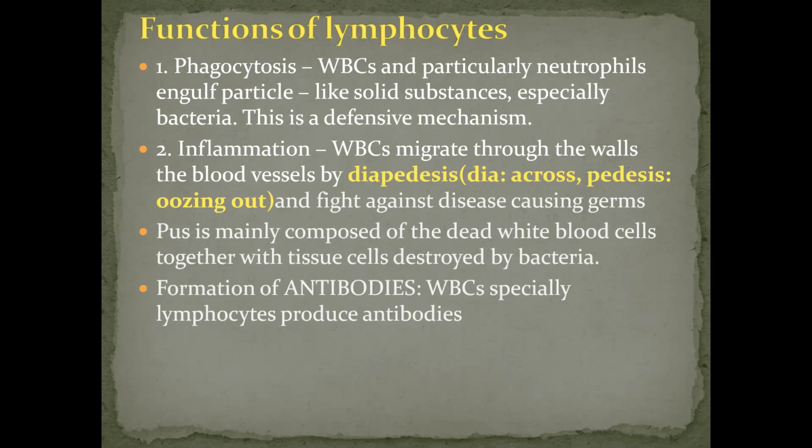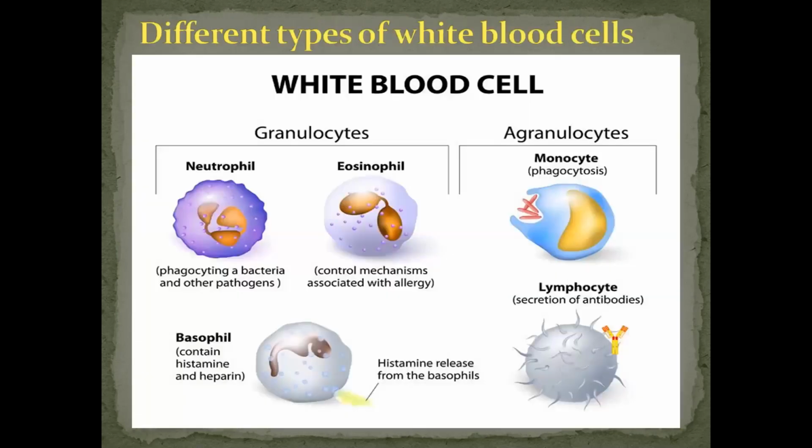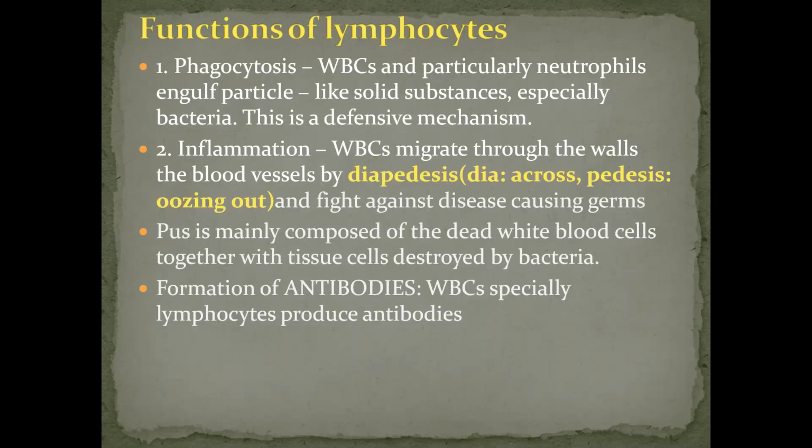Next is the formation of antibodies. These are made especially by lymphocytes, which I show you. You can see the lymphocytes; as I told you, the function is secretion of antibodies. They produce antibodies which kill or neutralize the germs. What is the function of antibodies?